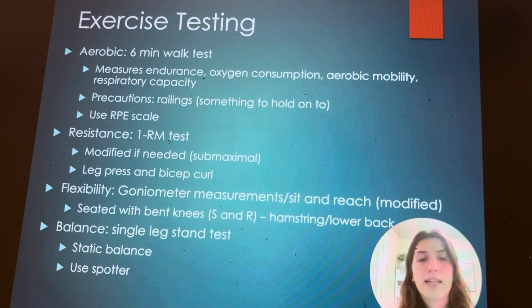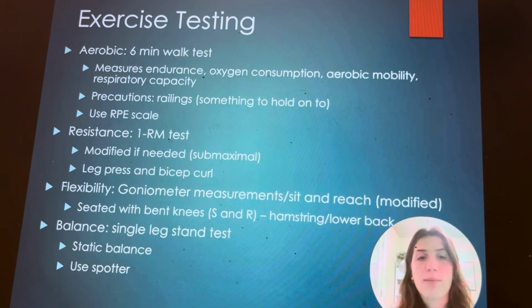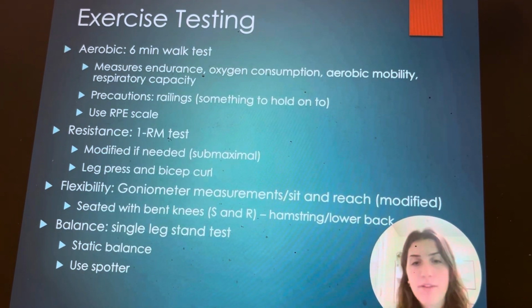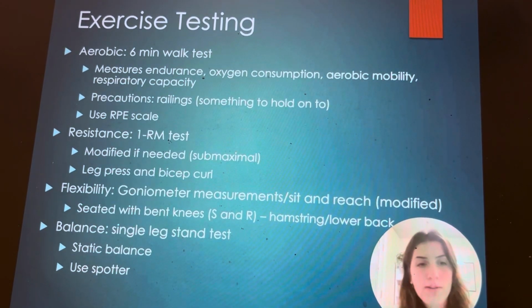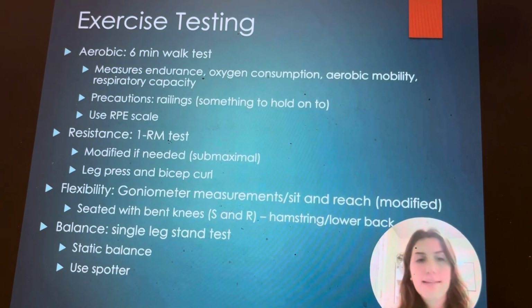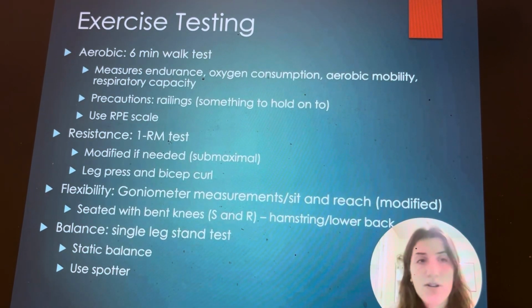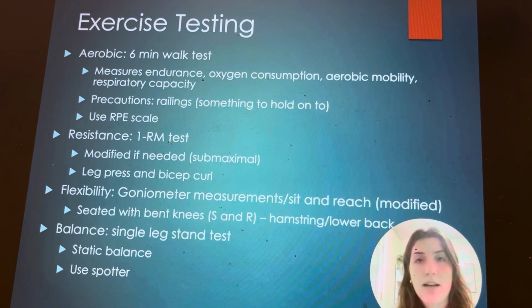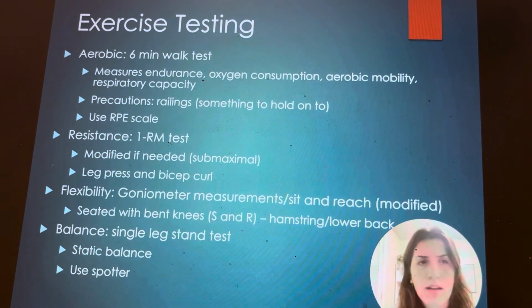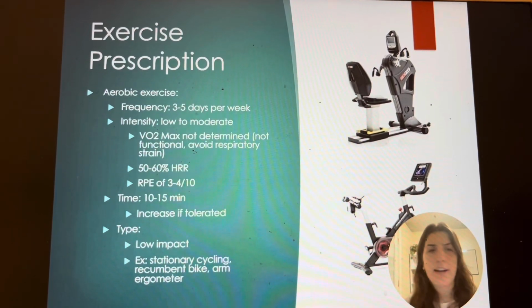We'll have a seated sit and reach test with bent knees to modify for the hamstrings and lower back. We're also going to do a balance test, a single leg stance, which works on static balance. We're going to use a spotter for this to ensure that there's no falls to be concerned about.